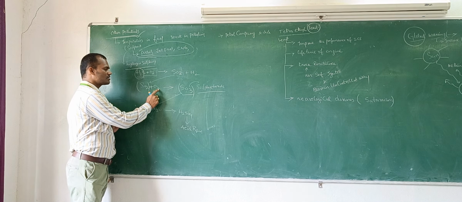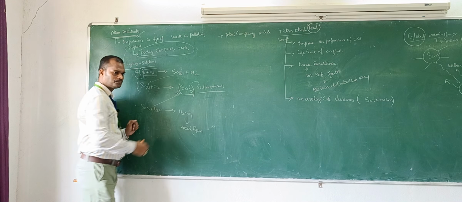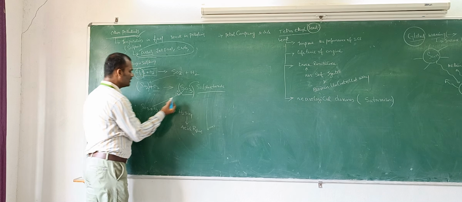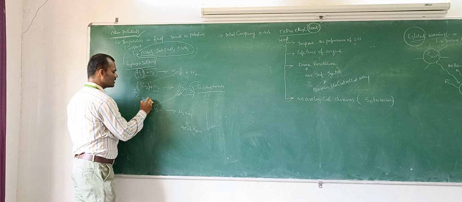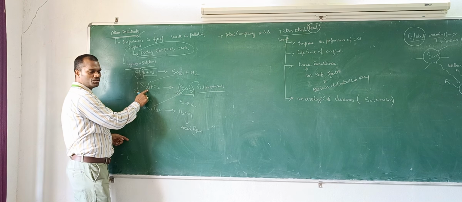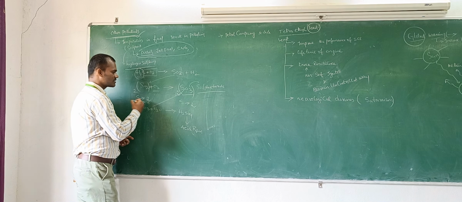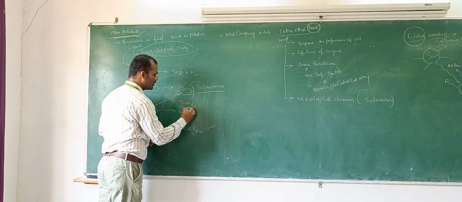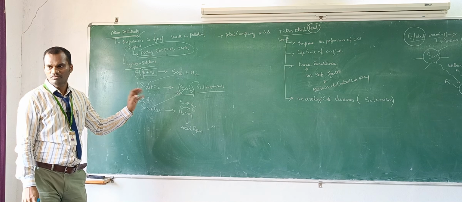So how many oxygen atoms do you have? 2 plus 2, 4. So I am going to add 2 here. Now how many sulfurs are there? 2 sulfurs. That's why I am putting 2 here. Therefore sulfur atoms are 2 here, and here also sulfur atoms are 2. So 2 into 2, 4, 4 plus 2, 6. How many oxygen atoms are there? 6 oxygen atoms. Here also 6 oxygen atoms. I can say the equation is now balanced.